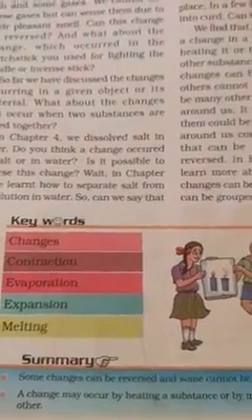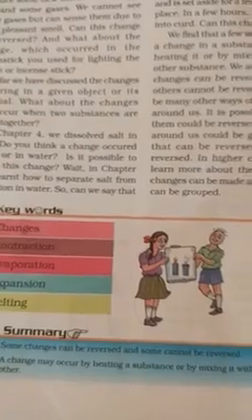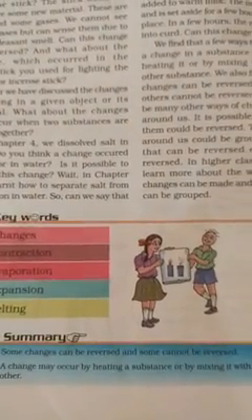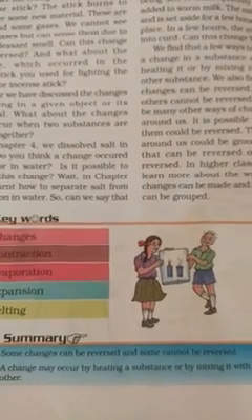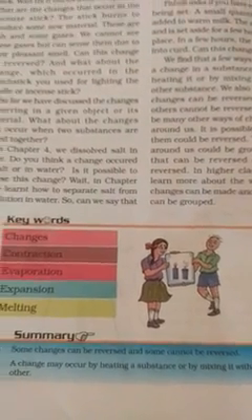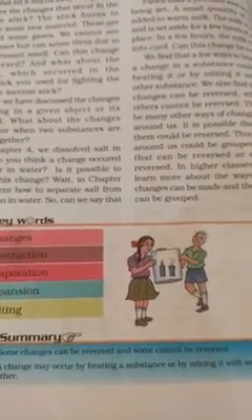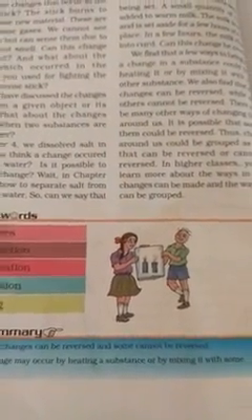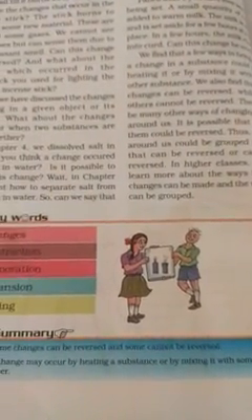Let me summarize the lesson. Children, we can see so many changes around us in their size, in their state. Some changes can be reversed and some cannot be reversed. A change may occur by heating a substance, or by melting it, or mixing with something else. How?